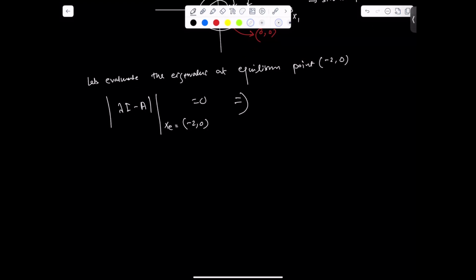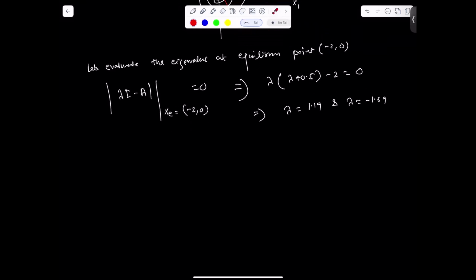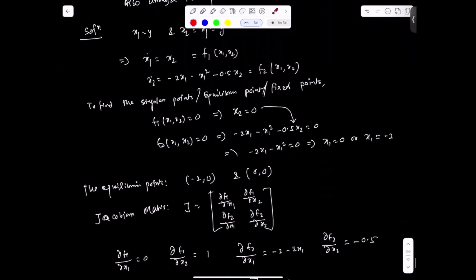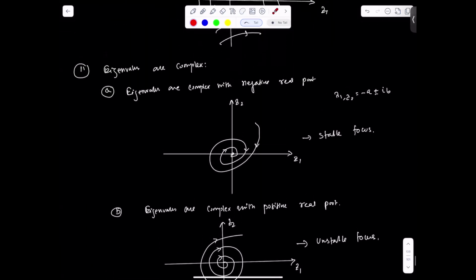So from this, you can have the characteristic equation, lambda into lambda plus 0.5 is equal to 0. In this case, if you notice, we have the eigenvalues lambda equal to 1.19 and lambda equal to minus 1.69. So these are the eigenvalues of this system. Let's look: one eigenvalue is positive, one eigenvalue is negative, and they are distinct.